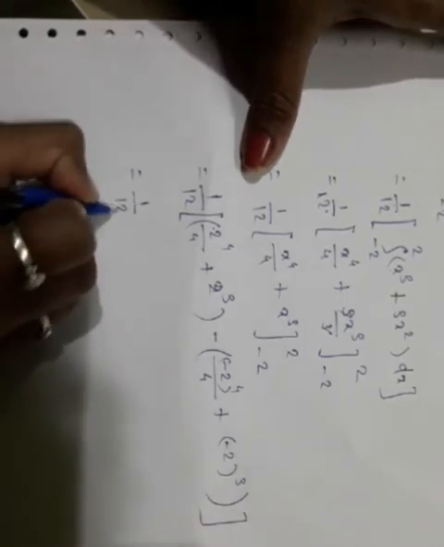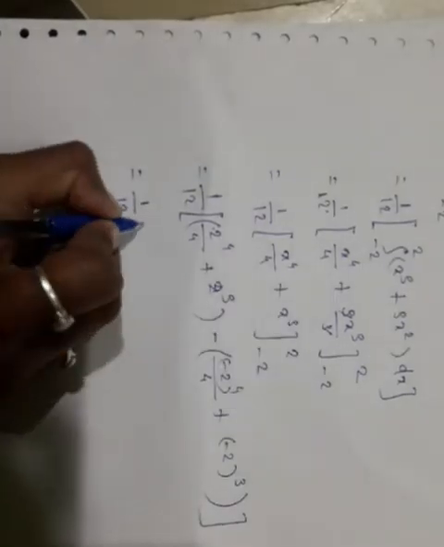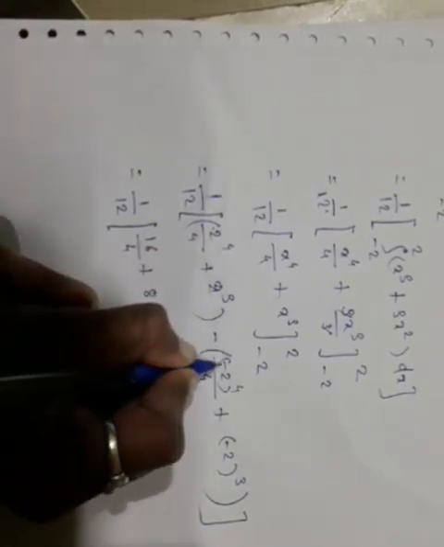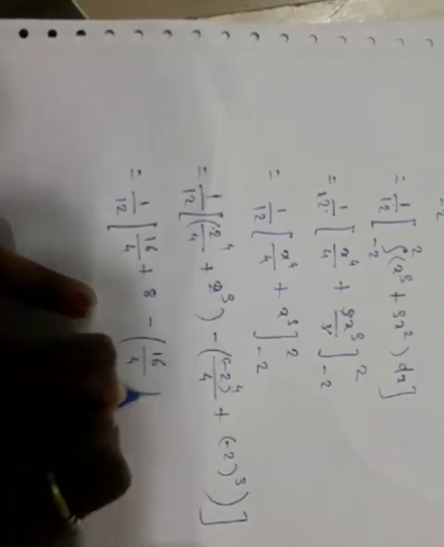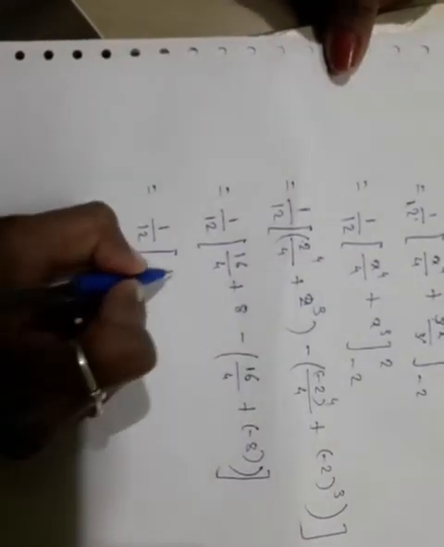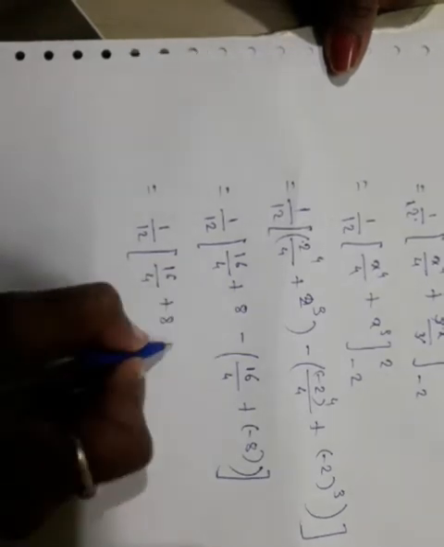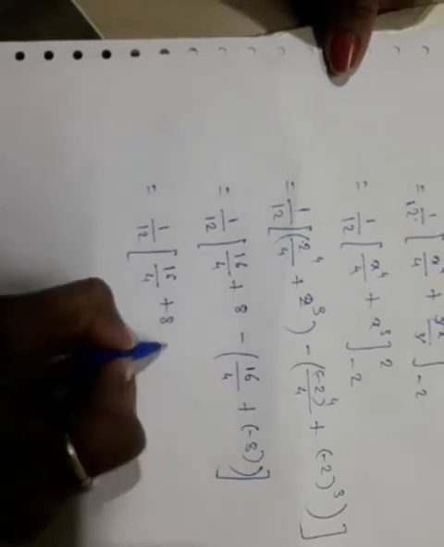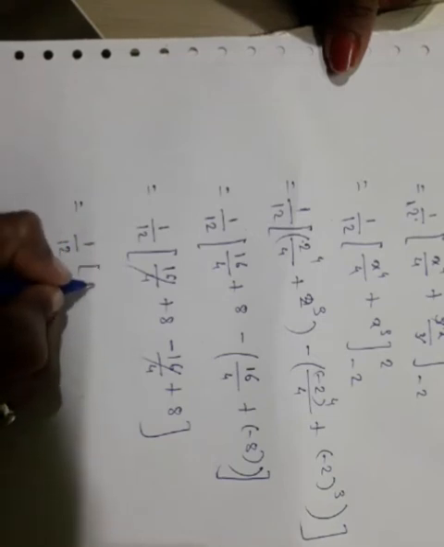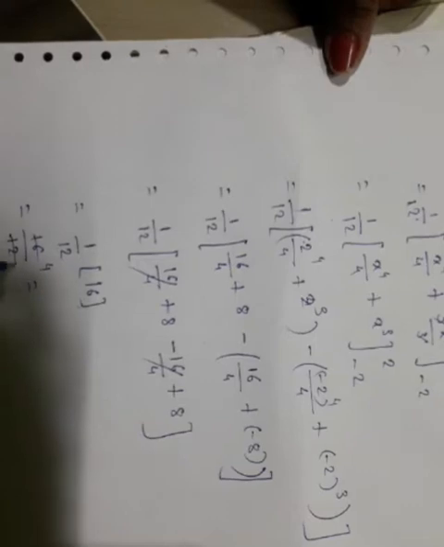which is equal to 1 by 12. 2 raised to 4 is 16 by 4 plus 2 cube is 8, minus (minus 2 raised to 4 is plus 16 by 4 plus minus 2 cube is minus 8), which is equal to 1 by 12. 16 by 4 plus 8, and this minus multiplies inside, minus 16 by 4 plus minus minus 8, this and this get cancelled, which is equal to 1 by 12. 8 plus 8 is 16, which is equal to 16 by 12, which is 4 by 3, since 4 4s are 16 and 4 3s are 12.